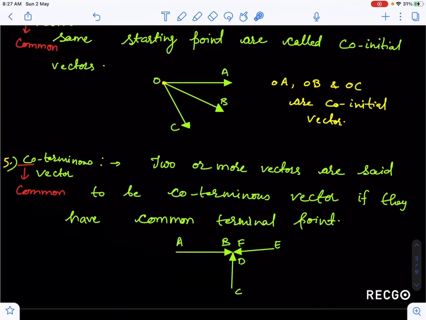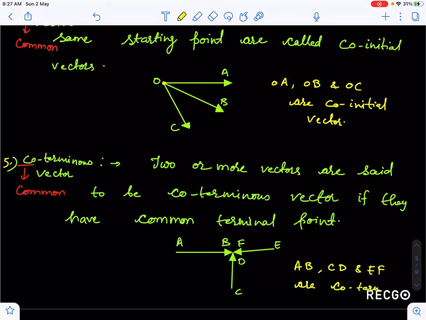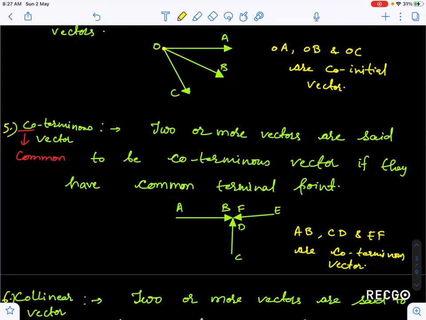So here AB, CD and EF are coterminous vectors because their end point, or terminal point, is the same.